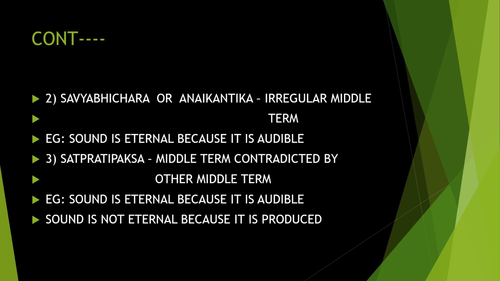Next is Sat Pratipaksha. Sat Pratipaksha means the middle term is contradicted by another middle term. Two sentences are given here. Sound is eternal because it is audible. Sound is not eternal because it is produced. Both are wrong, and one is contradictory to the other. When both sentences are contradictory, we call it Sat Pratipaksha. If only one sentence is there, we call it Anaikantika.